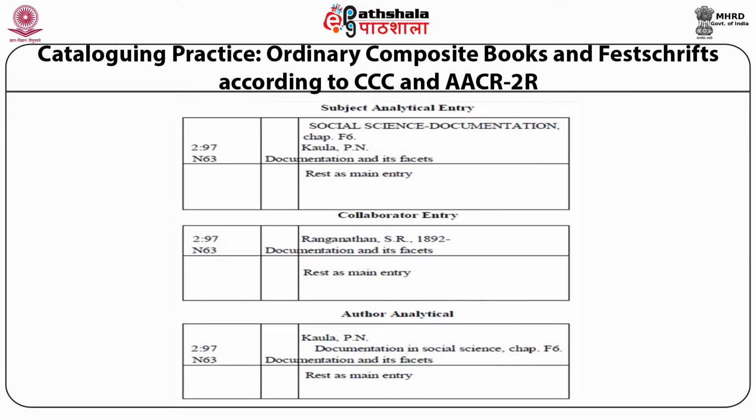This is the subject analytical entry. The subject is mentioned, then the chapter number.